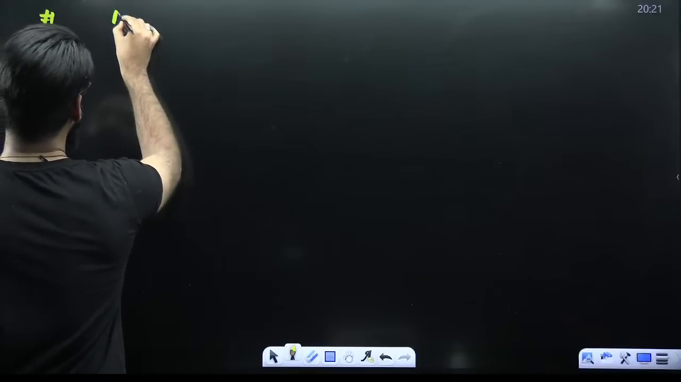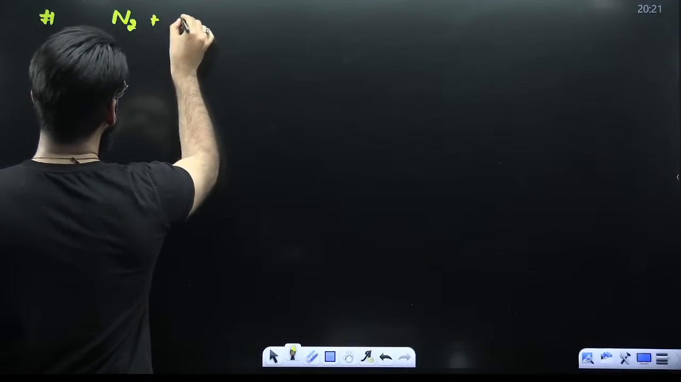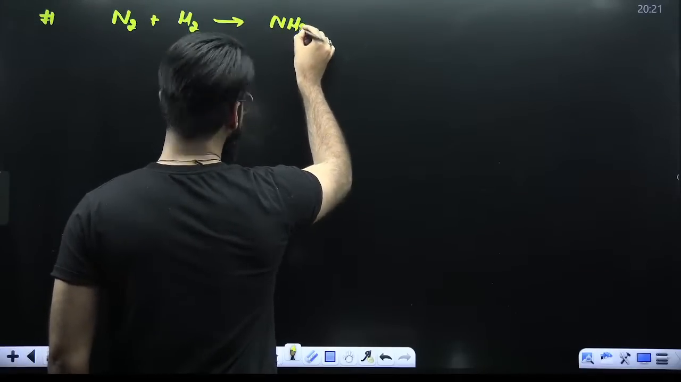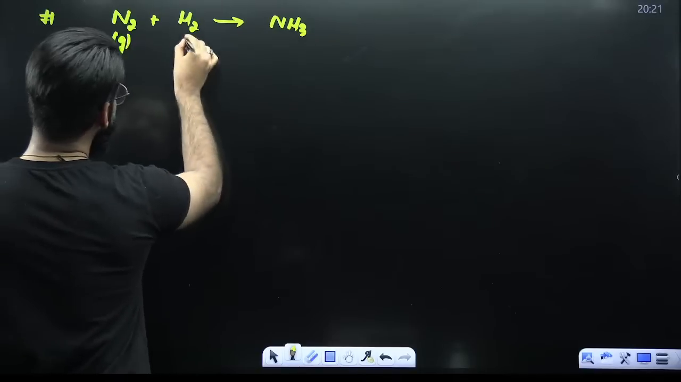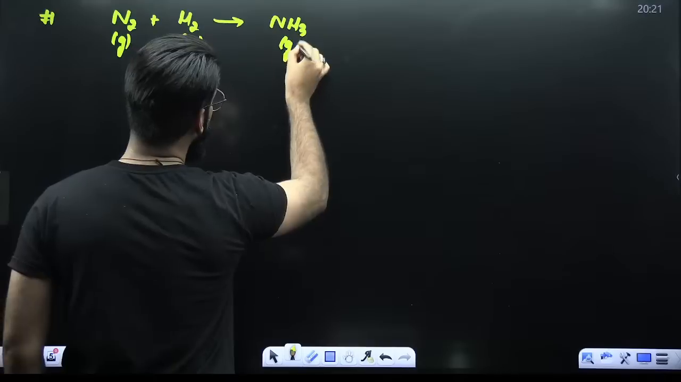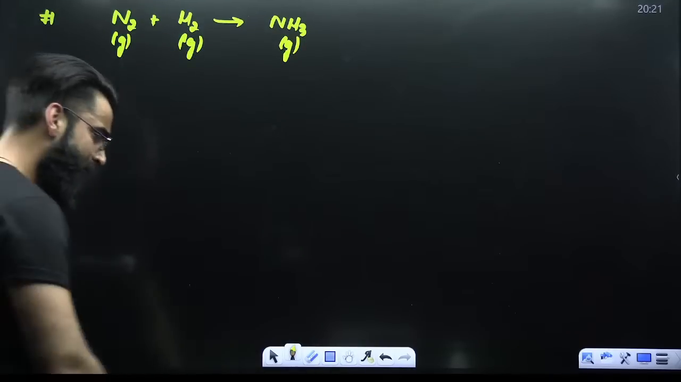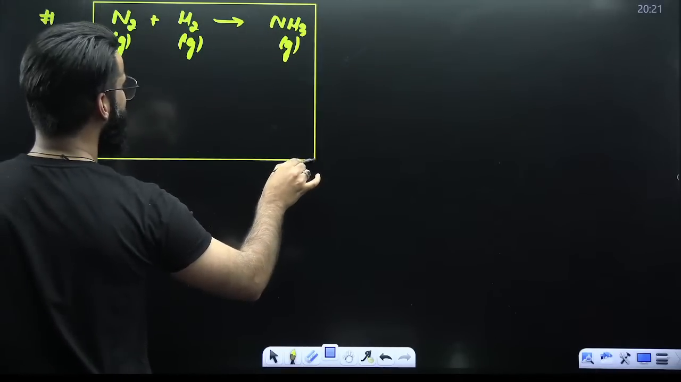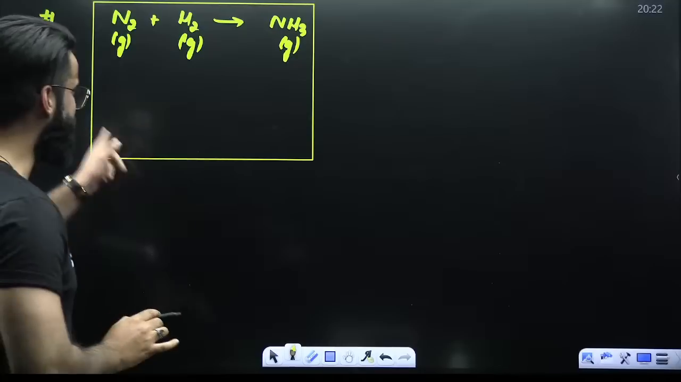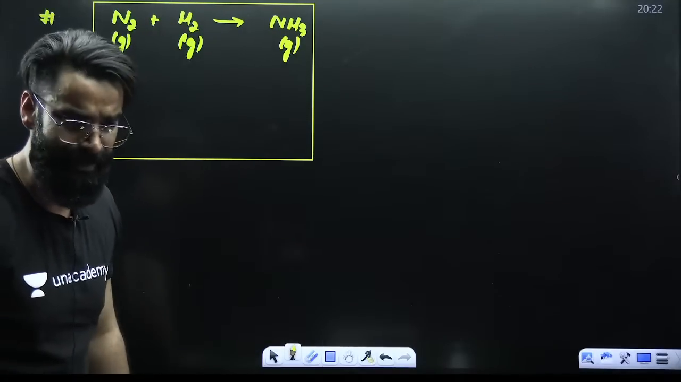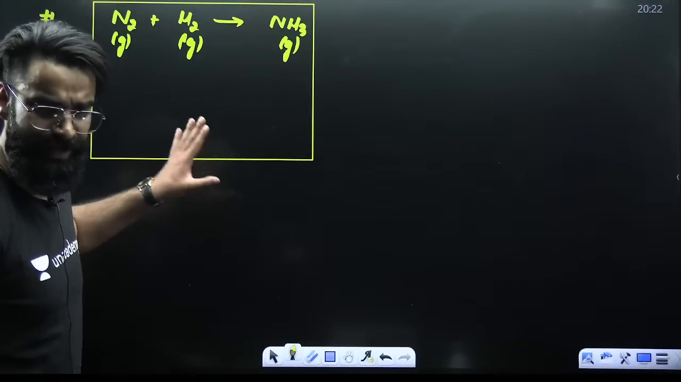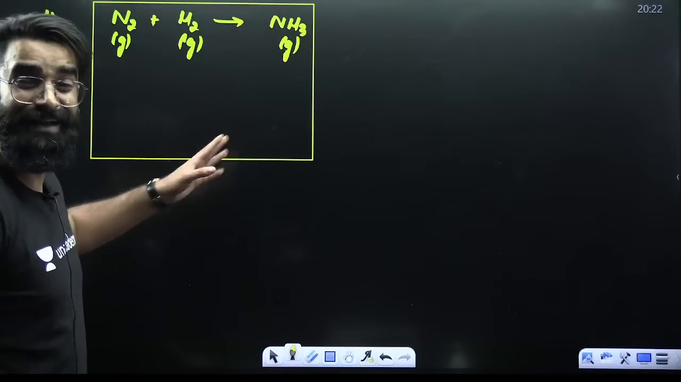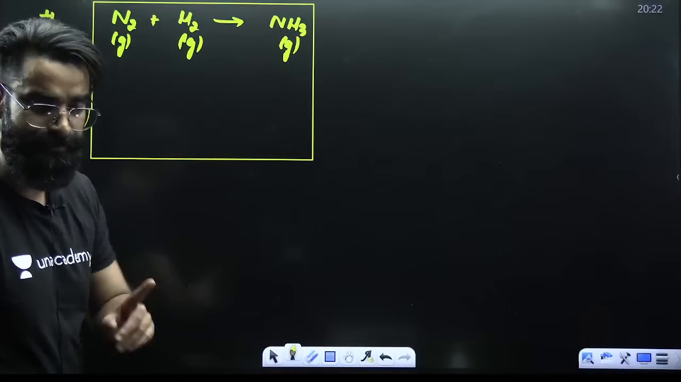For example, let's say I have got a very simple reaction. N2 plus H2. Whenever N2 gas reacts with your H2 gas, it forms your NH3 gas. My dear students, first of all, this reaction is going to be carried out in a container. This is the container in which the reaction is going to be carried out.